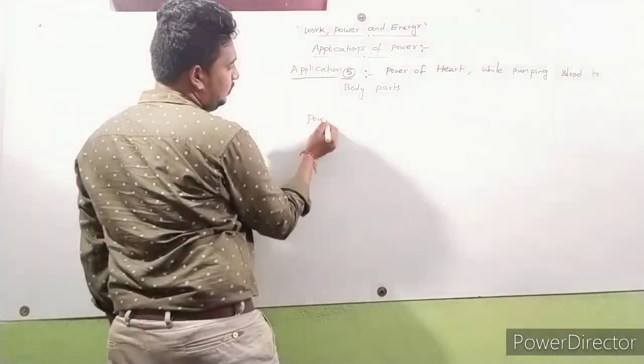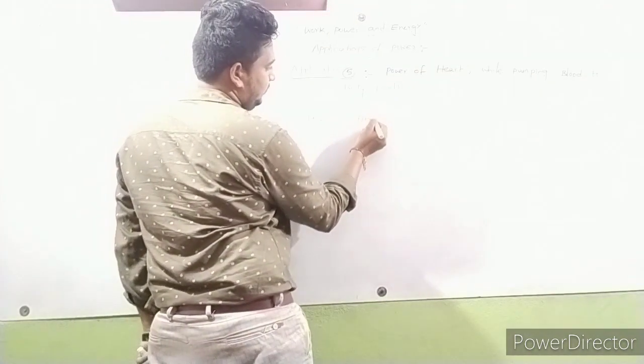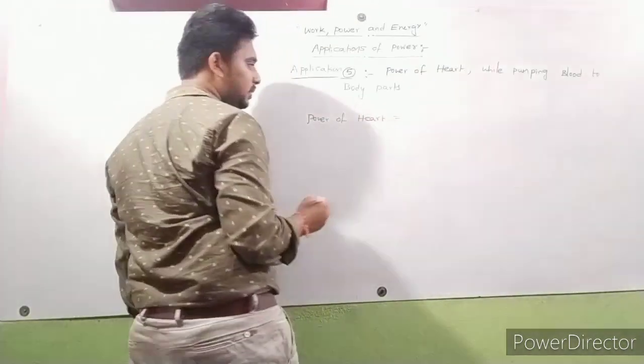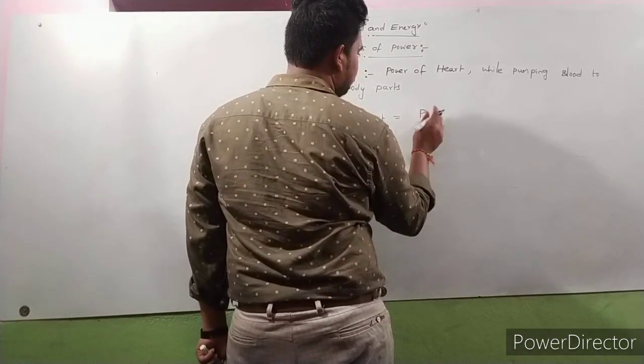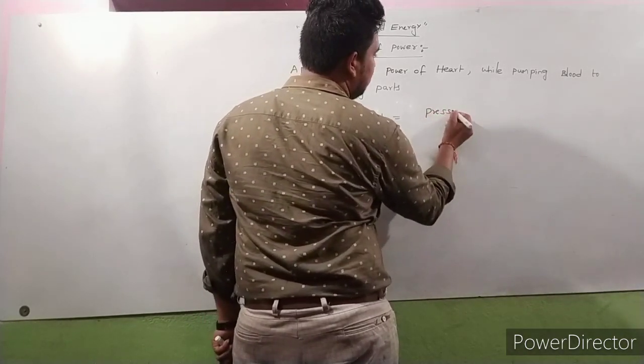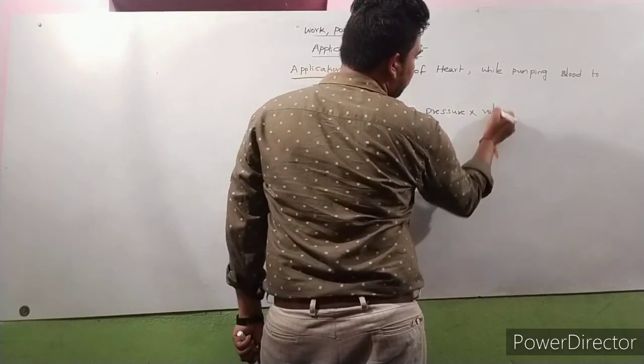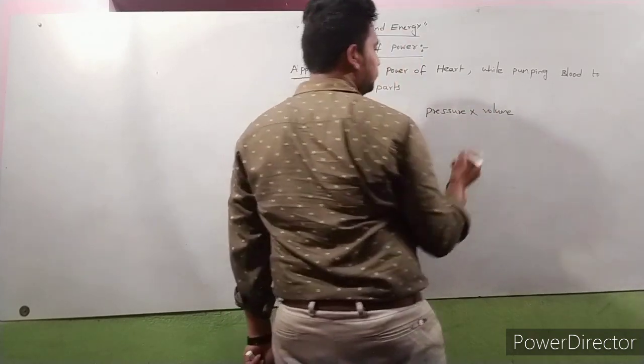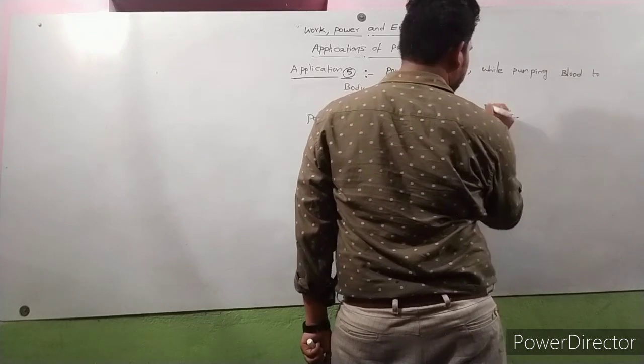Power of heart is equal to pressure into volume by time.